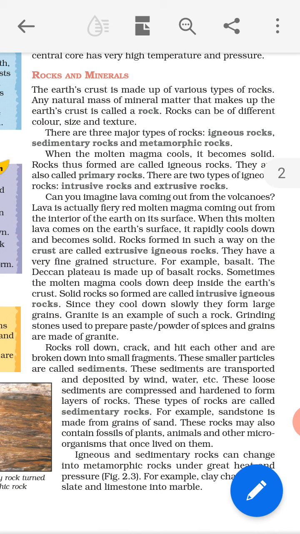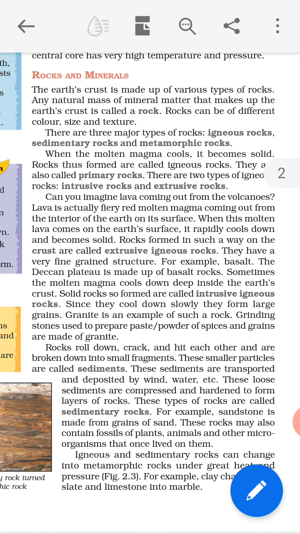So what is rock? Here, underline this line. Rock means any natural mass of mineral matter, which makes up the Earth's crust, that is, a mineral substance. Now rocks are made, and from the rocks the crust is made, so it makes up the Earth's crust.